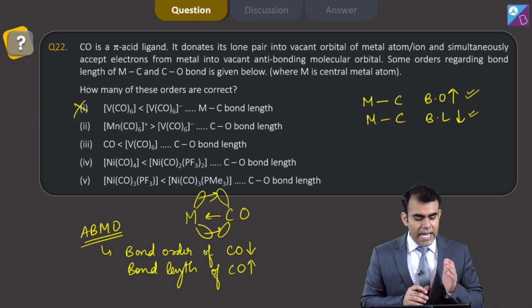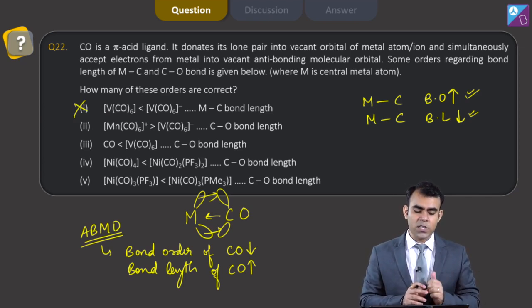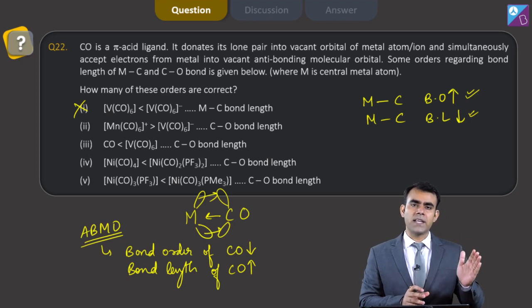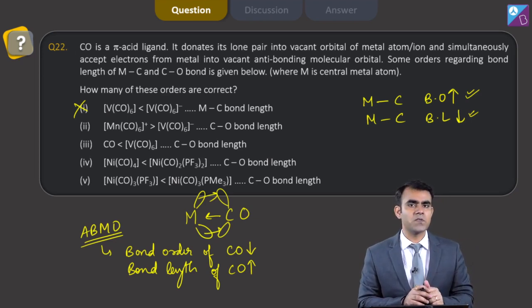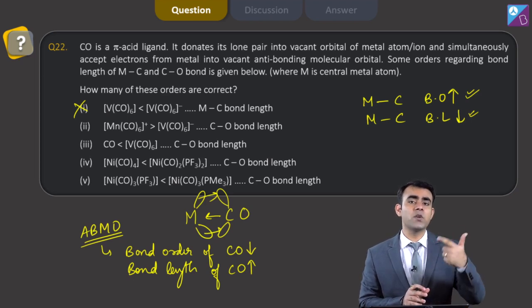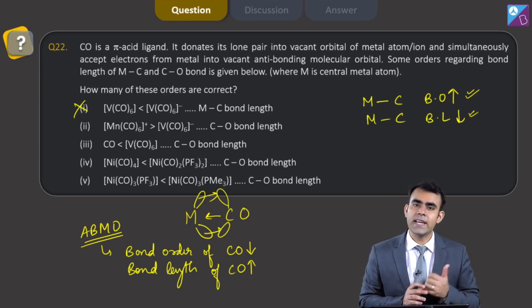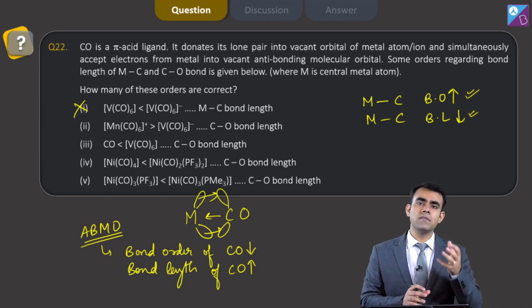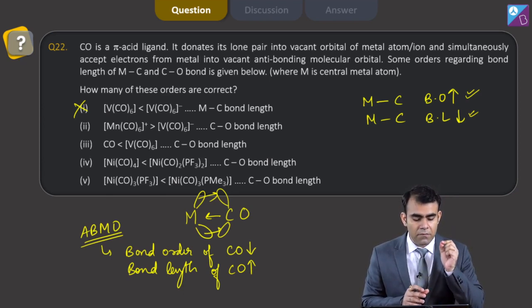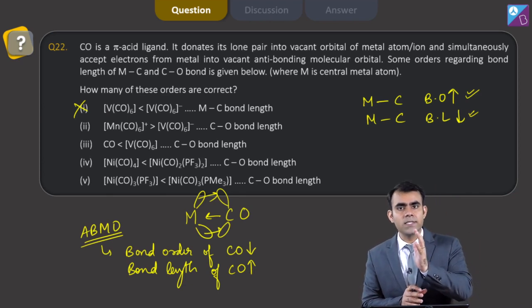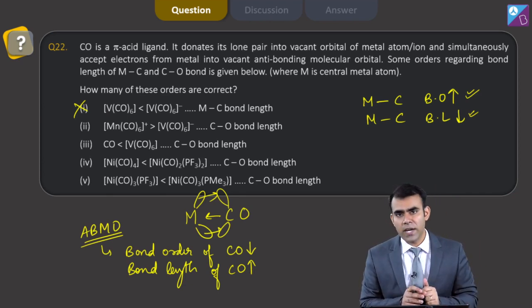Second statement says Mn(CO)6 plus and V(CO)6 minus. Again, manganese is in +1 oxidation state, whereas vanadium is in -1 oxidation state. So which will donate electrons in greater amount? Obviously the one which has a greater amount of electrons. So here V(CO)6 minus will donate more electrons into the anti-bonding MO.